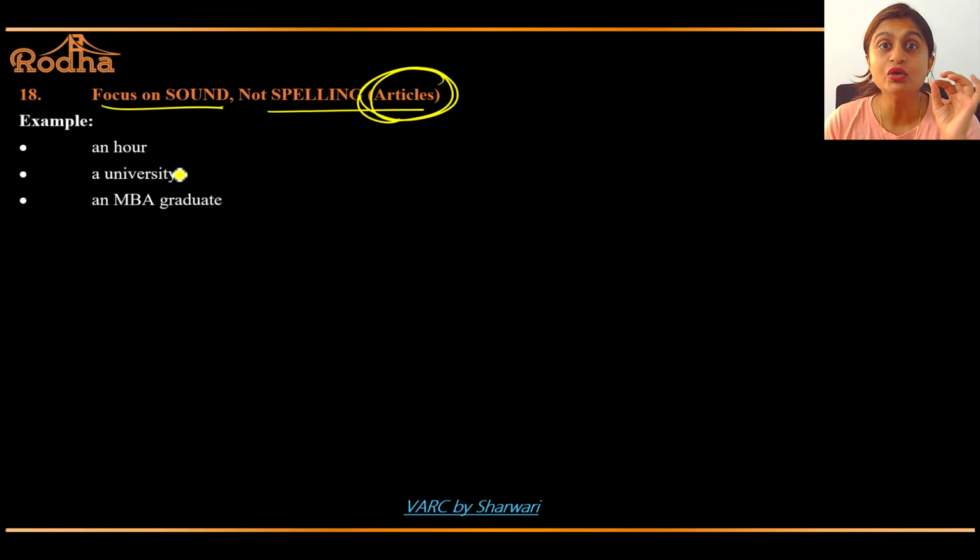University, U sound. Got it? And MBA, A sound. So an R, a university, an MBA. When I say university, the pronunciation is Y. The pronunciation is O. The pronunciation is A. So you have to focus on sound, not on spelling. Please make sure you remember this. Okay?